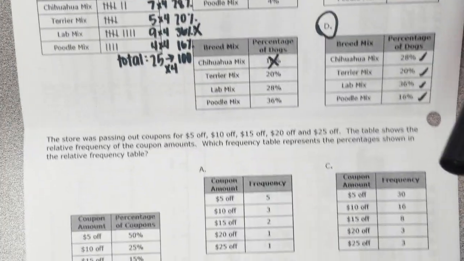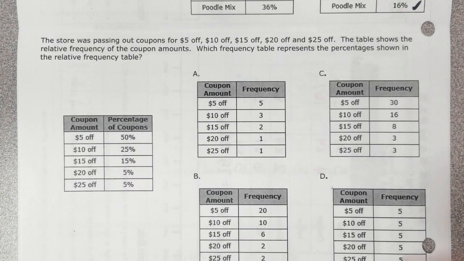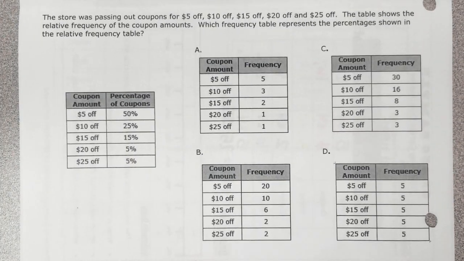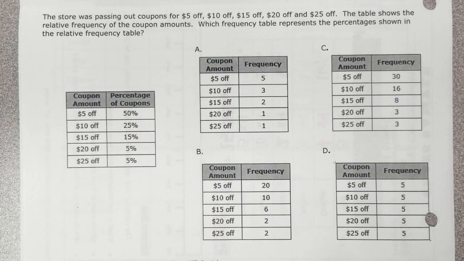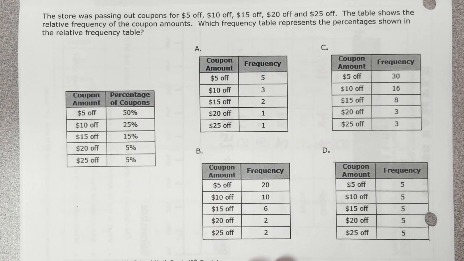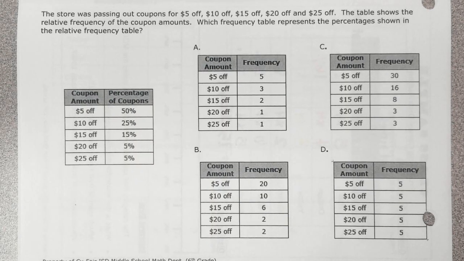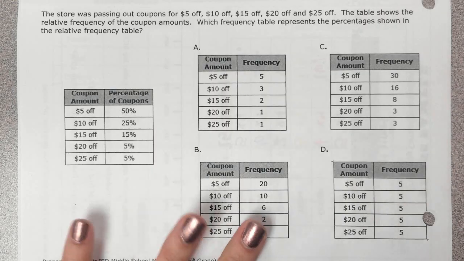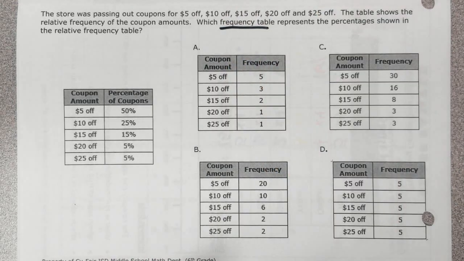Okay, let's look at our next one. Our second problem says the store was passing out coupons for $5 off, $10 off, $15 off, $20 off, and $25 off. The table shows the relative frequency of the coupon amounts. But I want to know which frequency table represents the percentages shown in the relative frequency table.